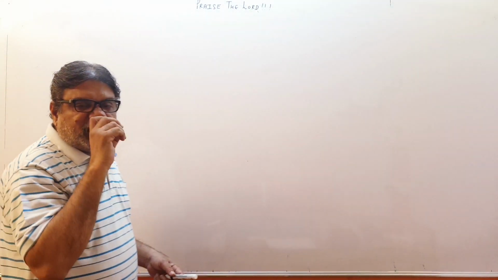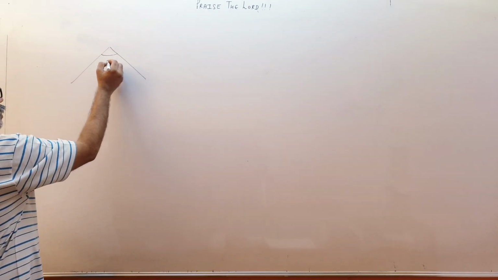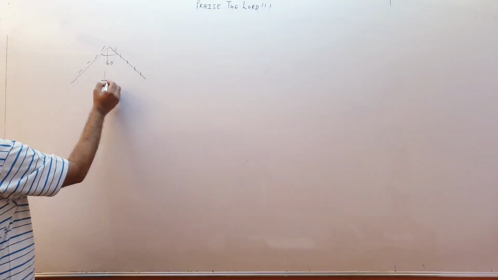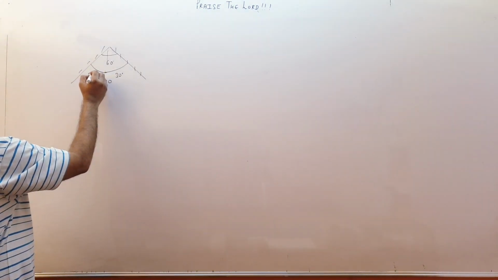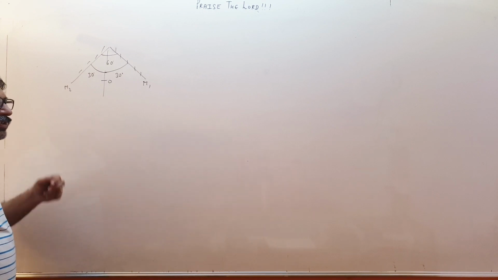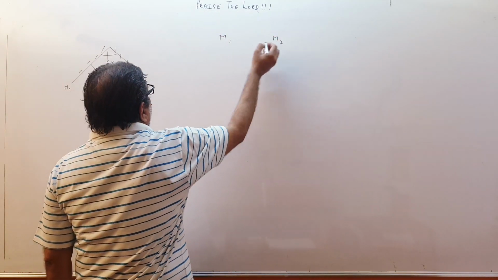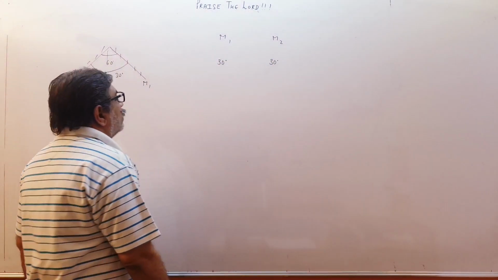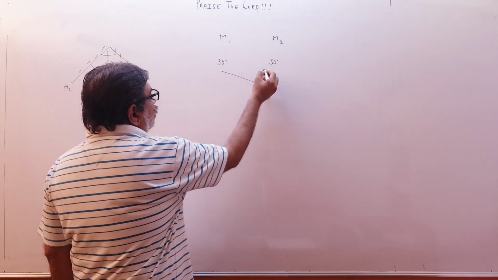Supposing the angle between the mirrors is 60 degree. The object is kept over here, exactly at the center. So this angle is 30 degree, this angle is also 30 degree. So from M1 the angle is 30, from M2 also the angle is 30. So we write over here M1 and M2. Angle from the first mirror is 30 degree and from the second also 30 degree. What is the total angle? 60. So I keep on adding 60 like this and like this.